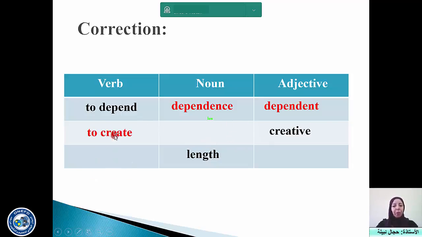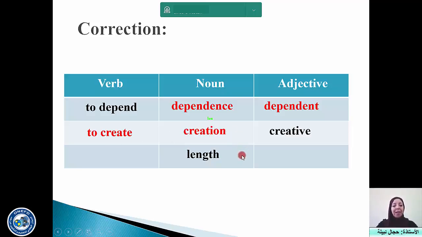To get the verb of creative, you simply need to remove the suffix "-ive" and add a final "e", of course, to get create. And then to get the noun, we need the suffix "-ion". Since we already have a T, it is the suffix "-ion", I-O-N.